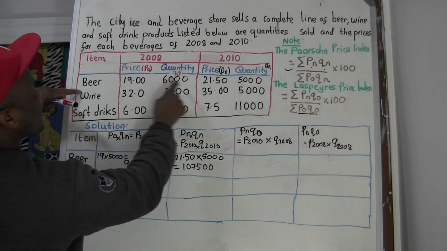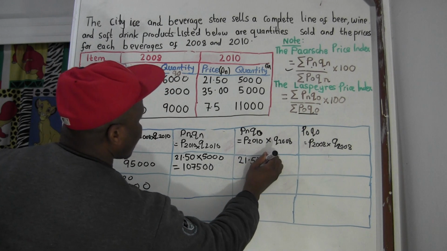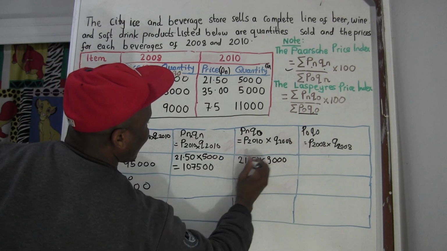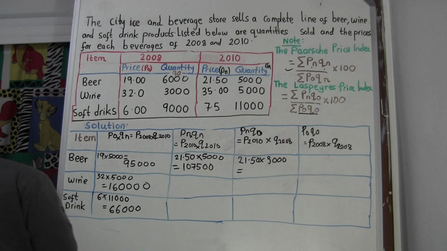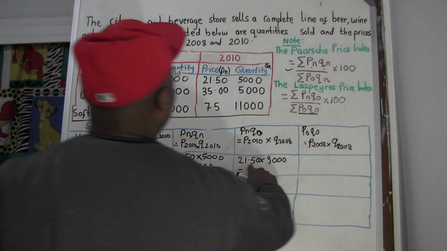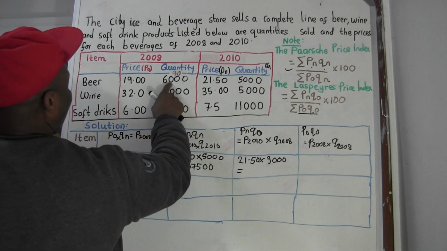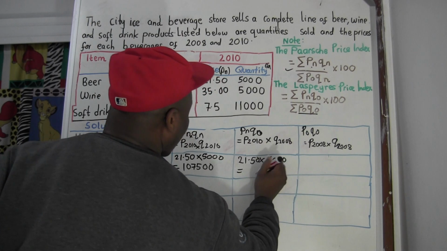For beer, PN means this price here, 21.5, times Q0. What is Q0? Quantity not equal to 5,000, I'm wrong. For beer, yes, it's 6,000. Because PN, price N, 21.5 times quantity 0.